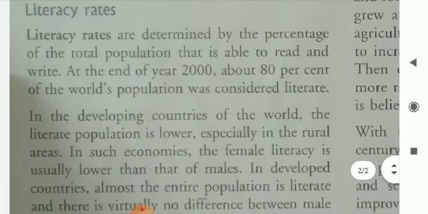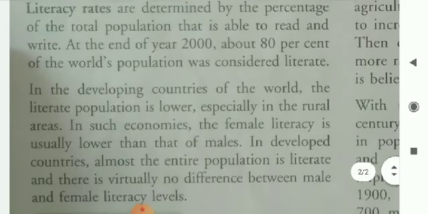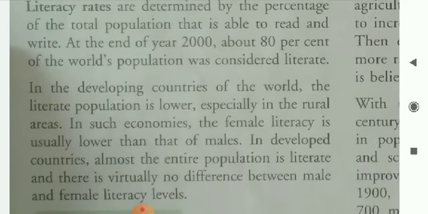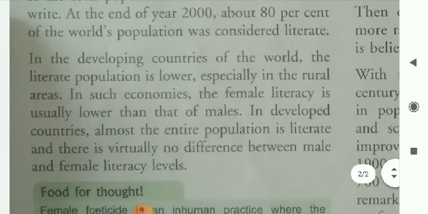Literacy rates. Literacy rates are determined by the percentage of the total population that is able to read and write. At the end of year 2000, about 80% of the world's population was considered literate.